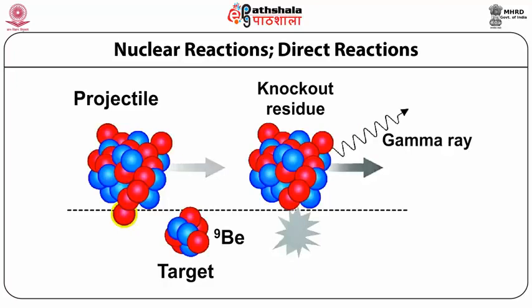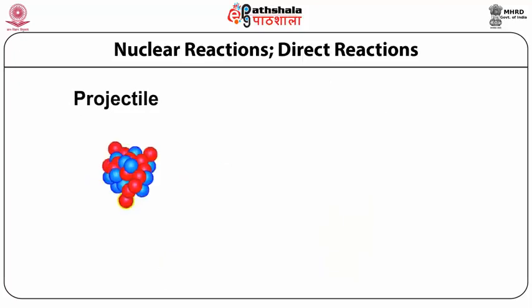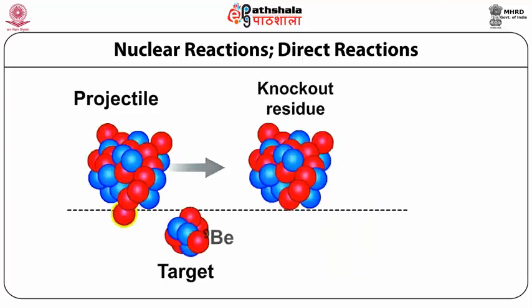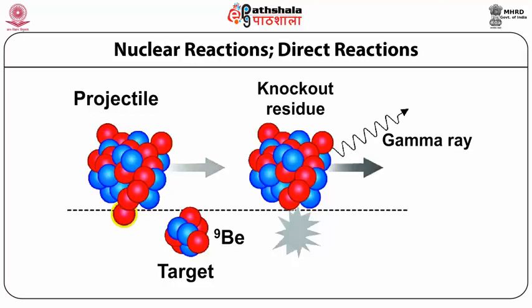What happens is that a few nucleons from the projectile are knocked out, and then the remaining projectile moves in the forward direction by emitting gamma rays.